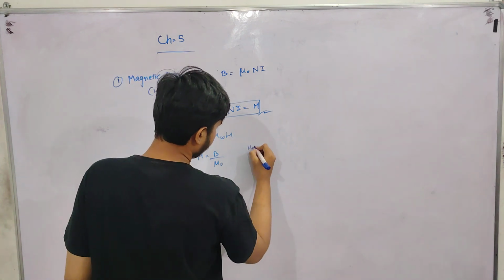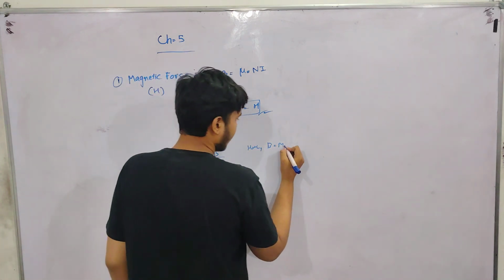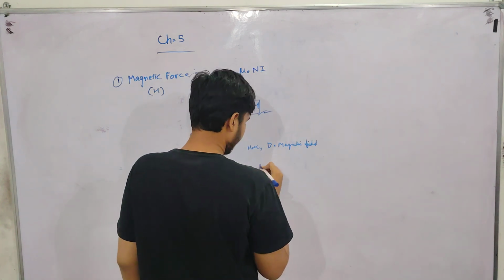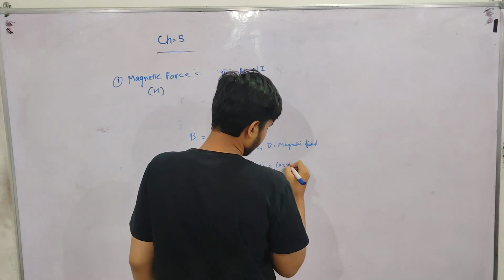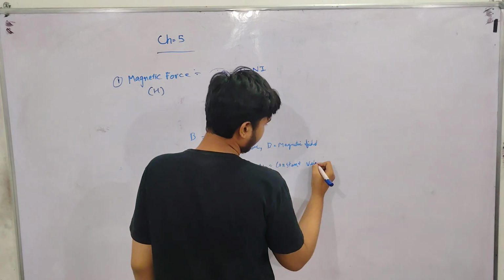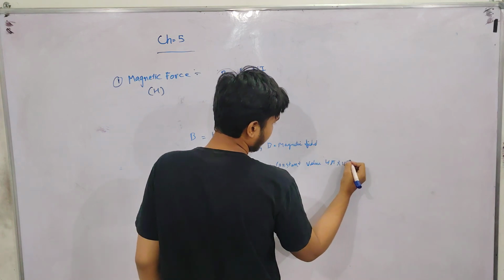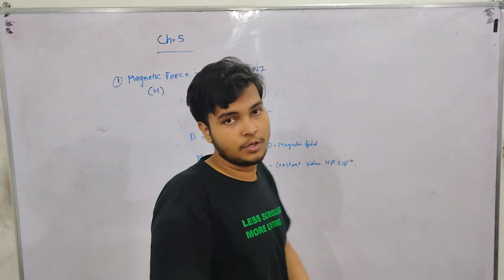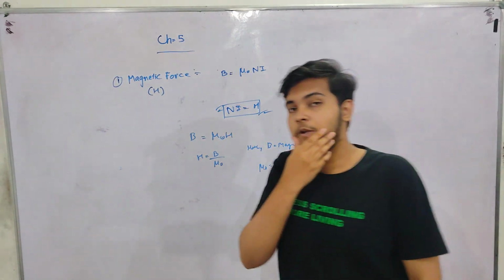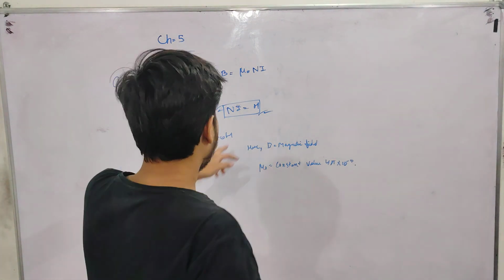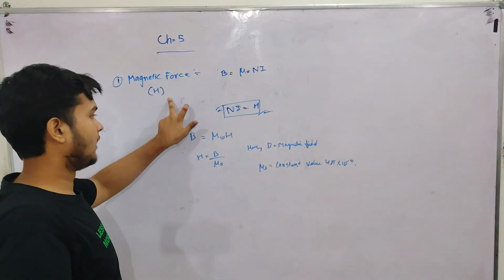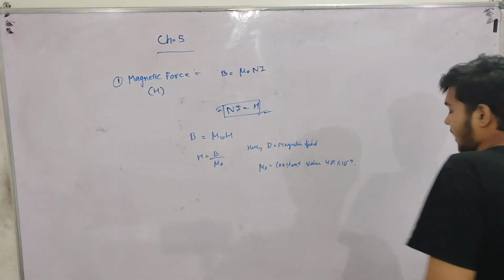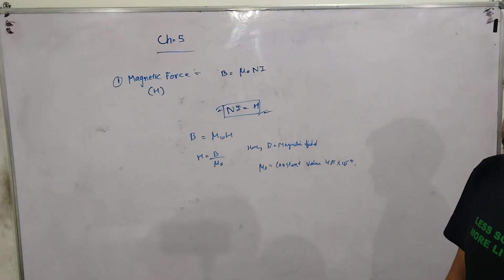B here will be the magnetic field. Mu naught is a constant value, 4 pi into 10 to the power minus 7, and B will be equal to the magnetic field. We have derived the value of H, the magnetic force. In a question, if we are given the value of Ni and H, we will find the magnetic force easily.